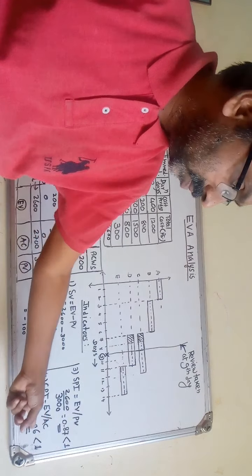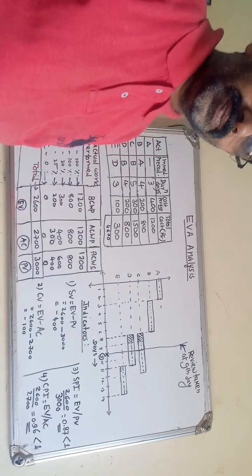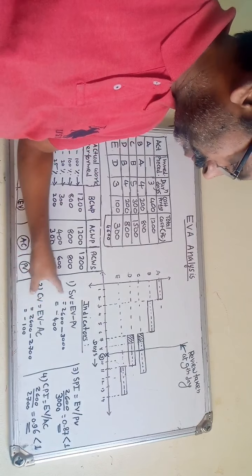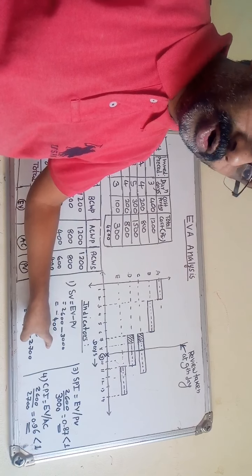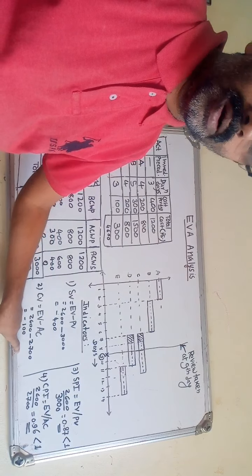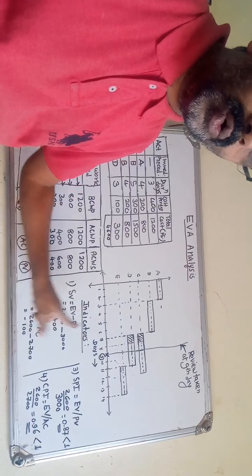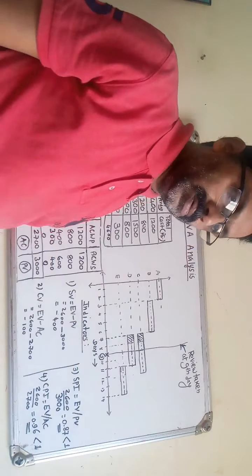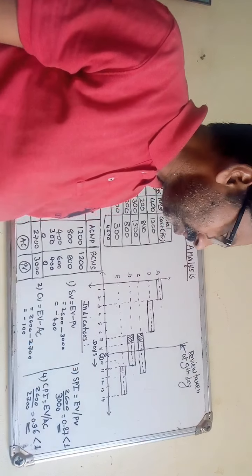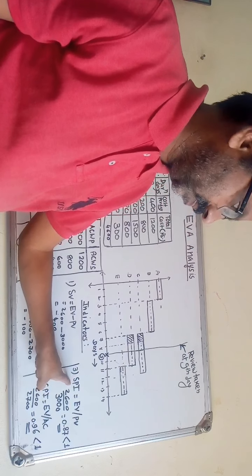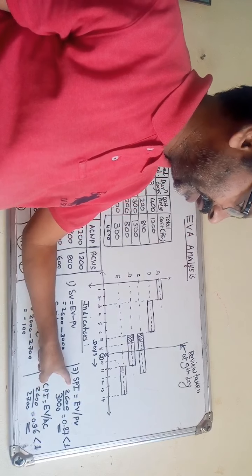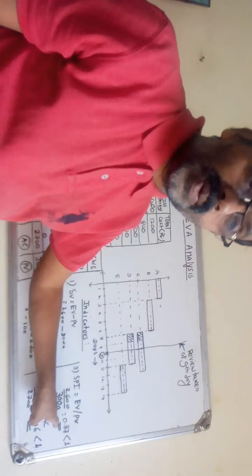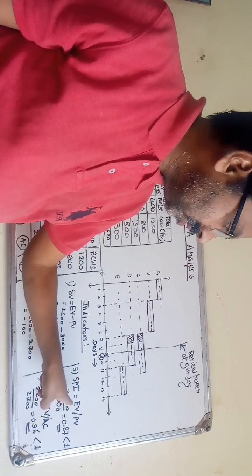Now coming to the next two indicators. Schedule performance index, we got 0.87. If the SPI is less than 1, what does it indicate? It indicates the project is behind schedule.